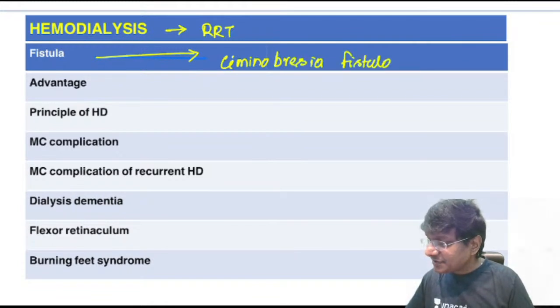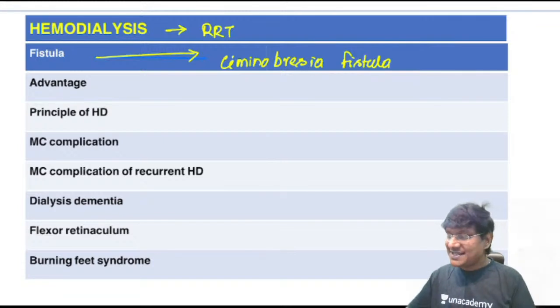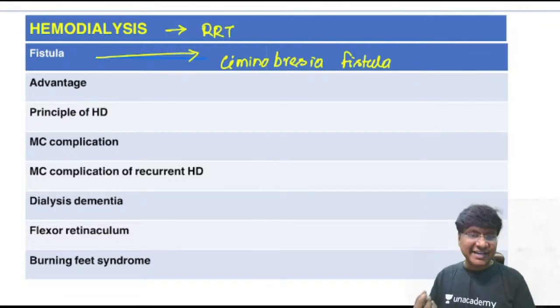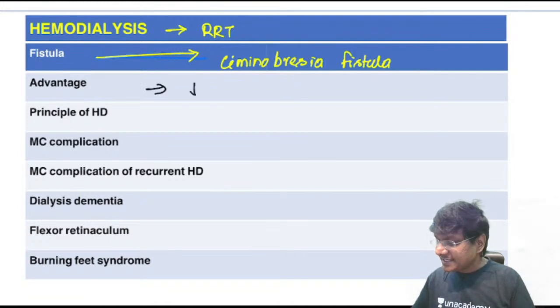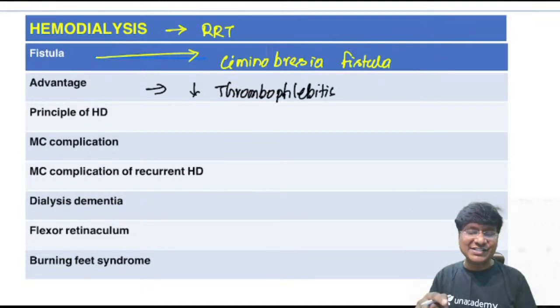Right, the name of the fistula will be Seminobrecia fistula. Now what is the advantage of creating the fistula? The advantage is mainly to reduce the incidence of thrombophlebitis. So basically what you will be doing by creating the fistula is the arterialization of the venous system. So thereby there will be decreased incidence of thrombophlebitis, right?